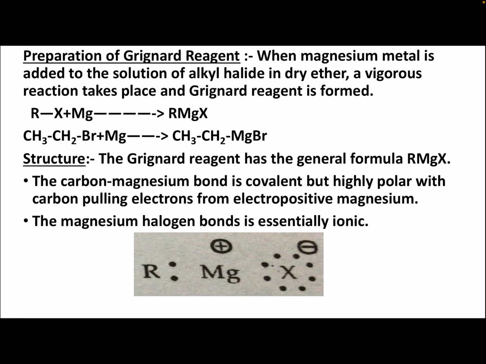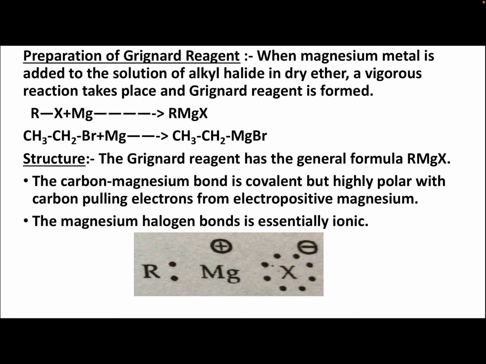Now, structure of Grignard reagent. The Grignard reagent has the general formula RMgX. The carbon magnesium bond is covalent but highly polar with carbon pulling electrons from electropositive magnesium. The magnesium halogen bond is essentially ionic. So, Grignard reagent has the formula RMgX. Here you are seeing RMgX in the diagram. R is there, Mg plus and X minus is there.